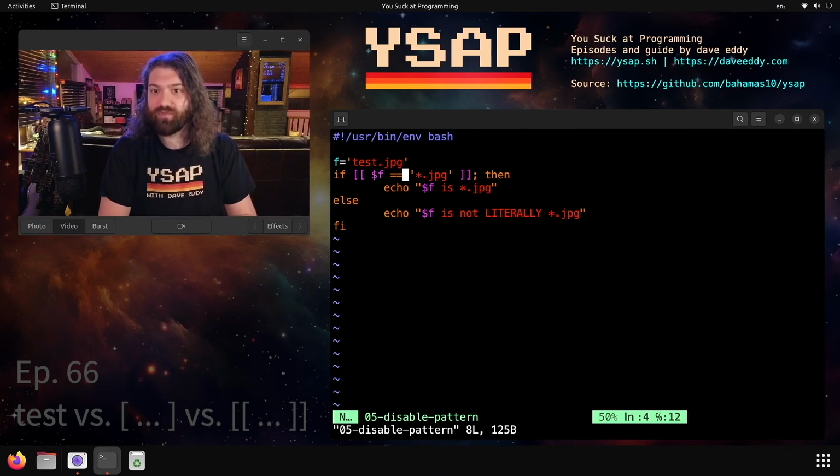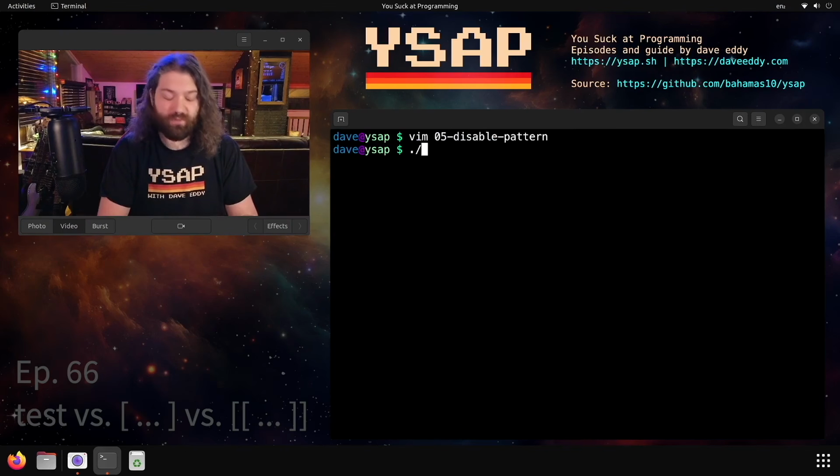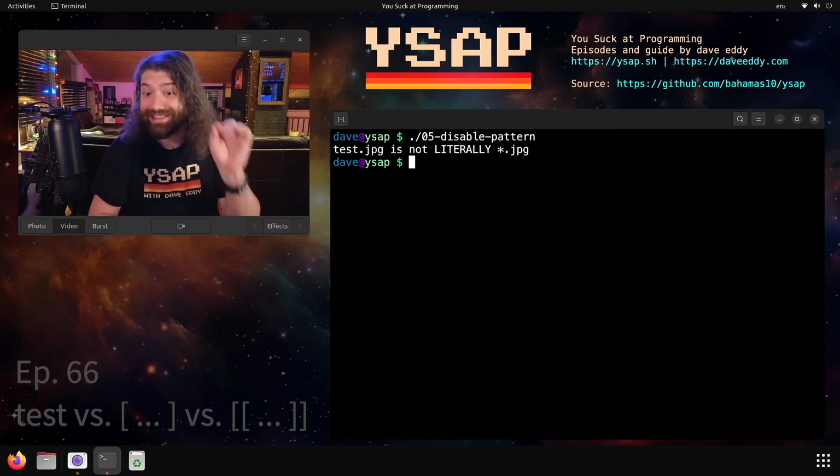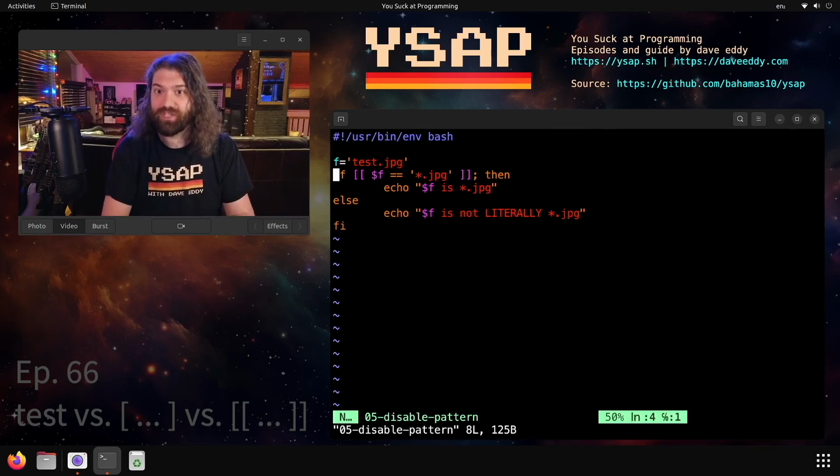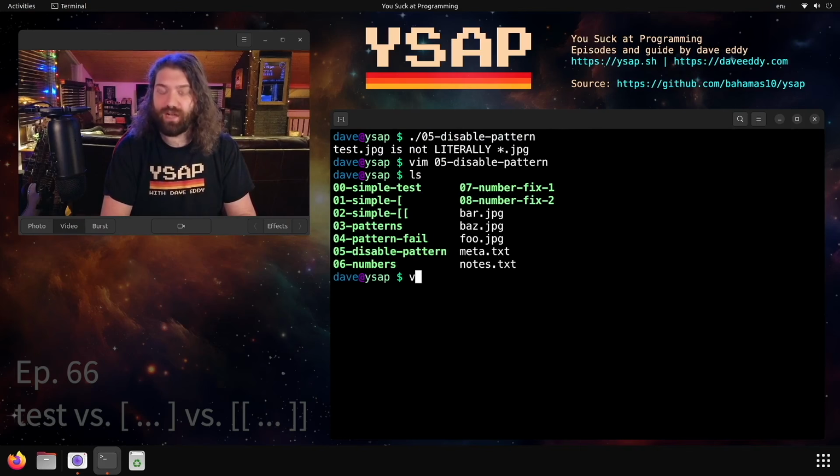How do we not do pattern checking? Well, it's bash. We just quote it. Quote your right-hand side argument, and this will stop it from doing globbing or pattern or wildcard matching. If you quote it, it will check for literally being that. So when we run this, we can see test.jpg is not literally star.jpg, which is good. It shouldn't be. It should fail that if statement and we should get here. That's what happens. That's awesome.